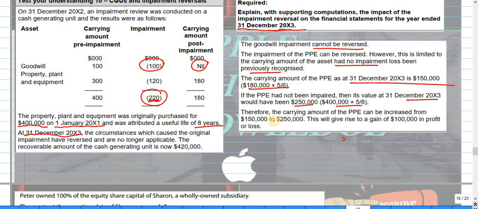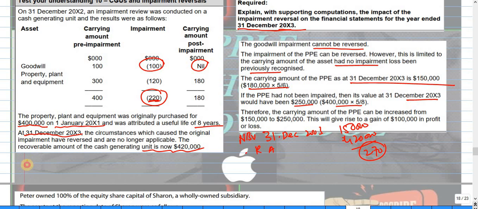So if you see here, the NBV at 31st December 2003 is 150, and the recoverable amount on the same date is 420, as given here. So a 270 reversal is required. Clear?